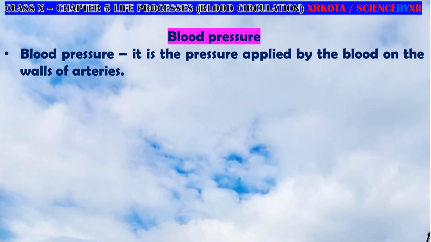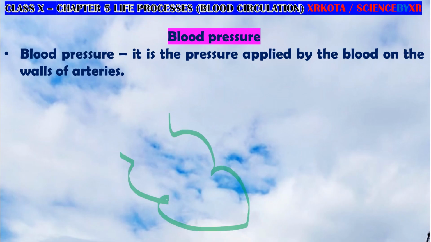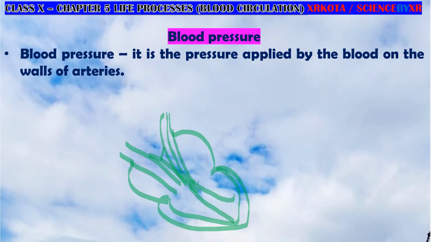Okay, next is blood pressure. The pressure exerted by the blood on the walls of the artery is called blood pressure. Let us see, this is the diagram. Okay, so this is the aorta and this is the wall. So when the heart contracts, it pumps the entire blood together.